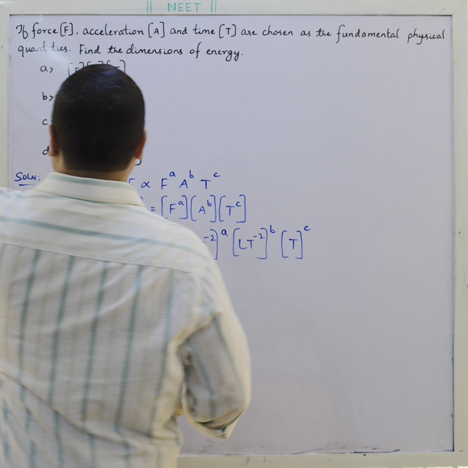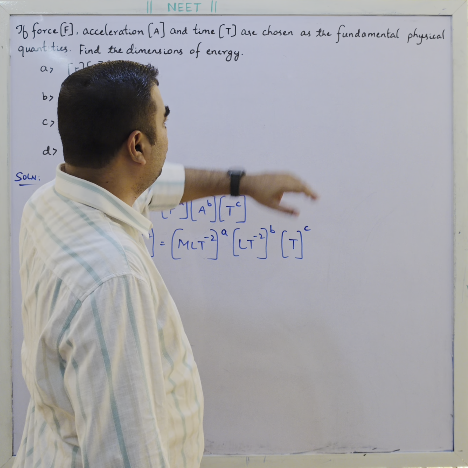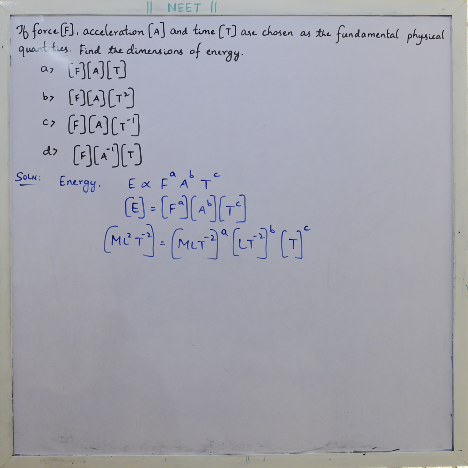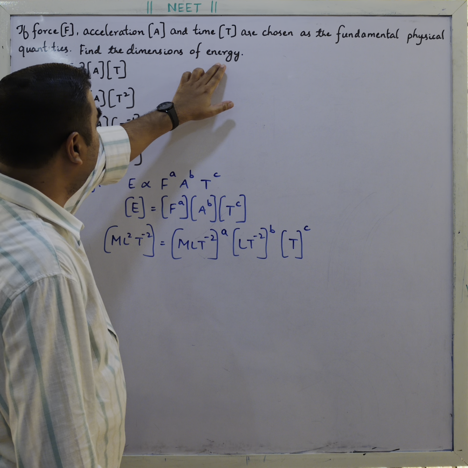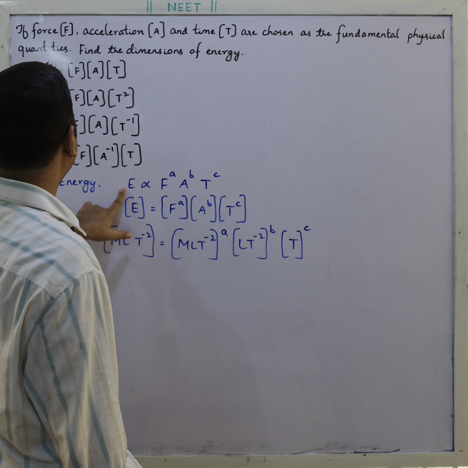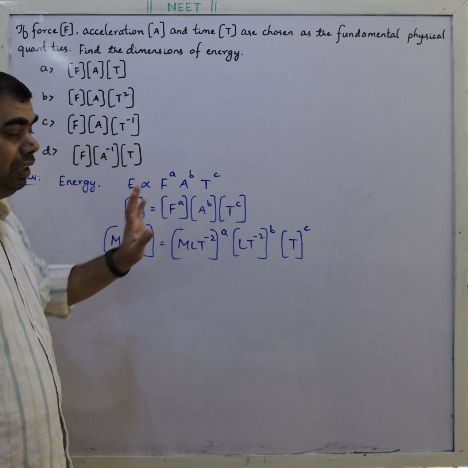The question is, if force F, acceleration A and time t are chosen as the fundamental physical quantities, find the dimensions of energy. Okay, and we have four options. Now how you can approach is, we want the dimensions of energy. Energy is dependent upon force, acceleration and time, three quantities.